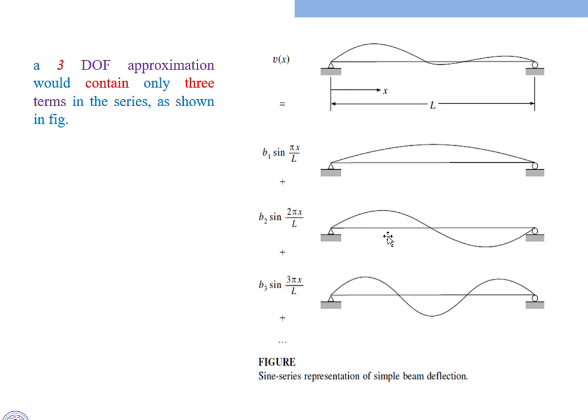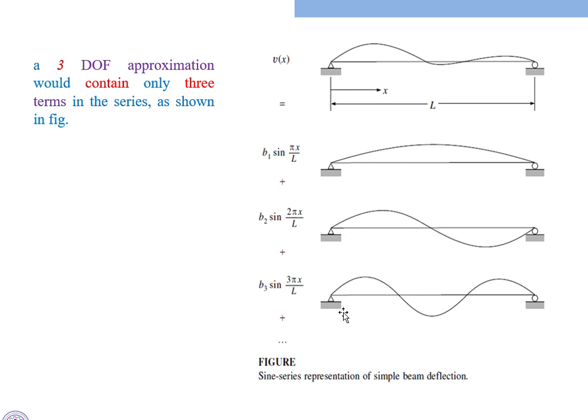If you want to find the mode shape for two masses, we consider one mass here and one mass here, and both masses are moving in opposite directions, and these two can create maximum displacement. Then v of x becomes b1 sin pi x by L plus b2 sin 2 pi x by L. This is the displacement for a 2 degree of freedom system.